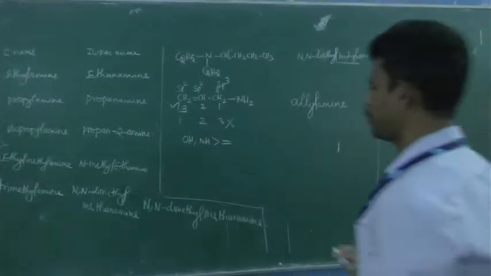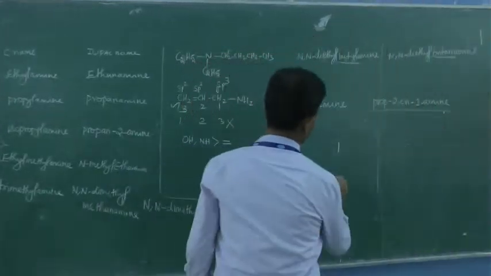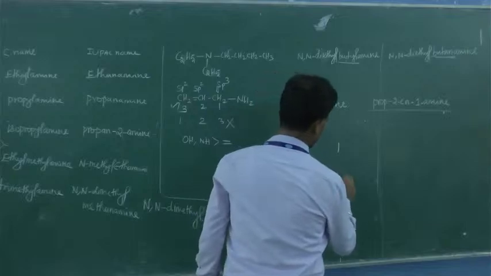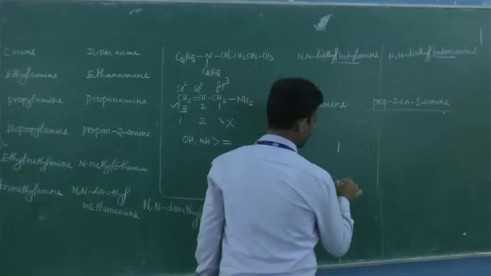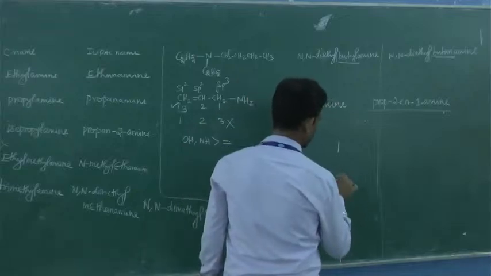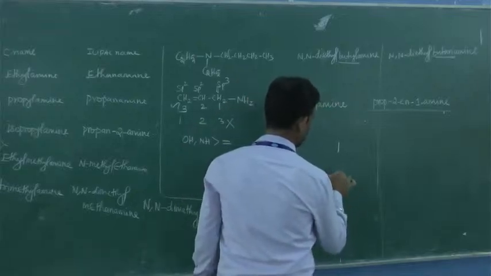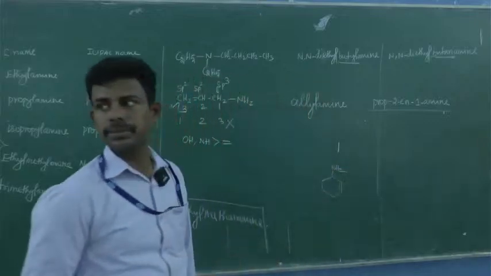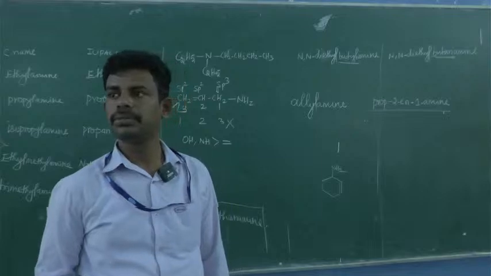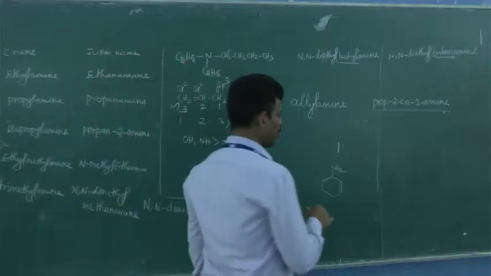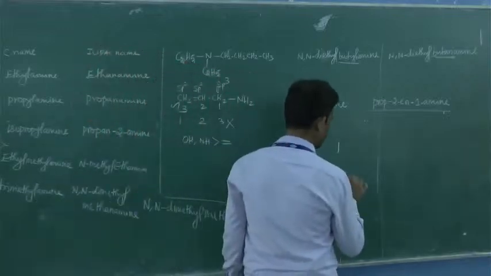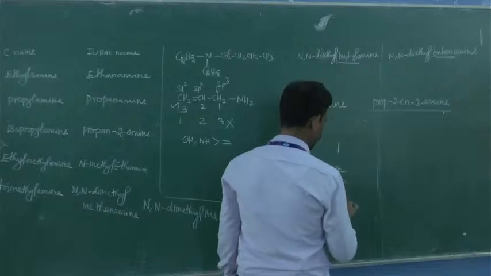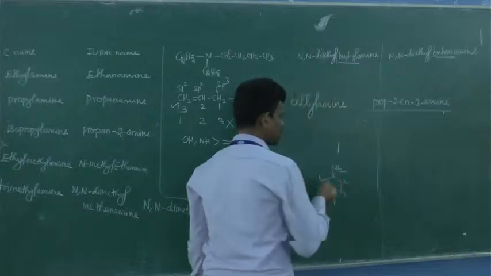For example, suppose you have this compound, how do you name this compound? You have to always give numbering starting from this carbon, right? 1, 2, 3, 4, 5, 6.